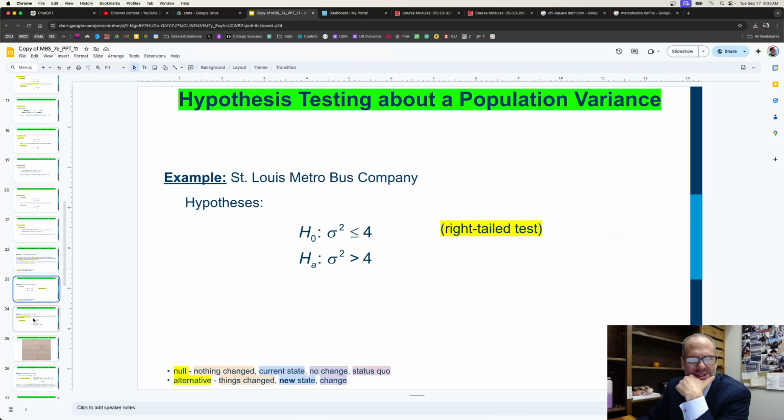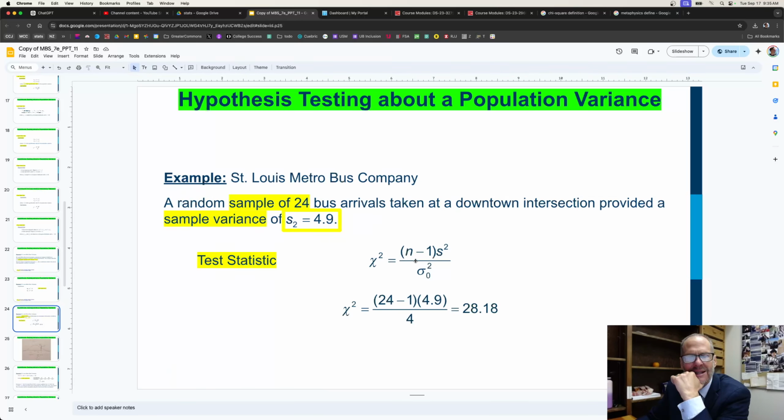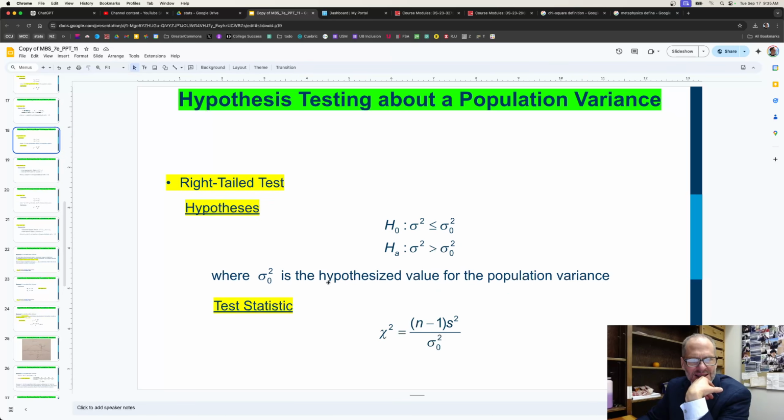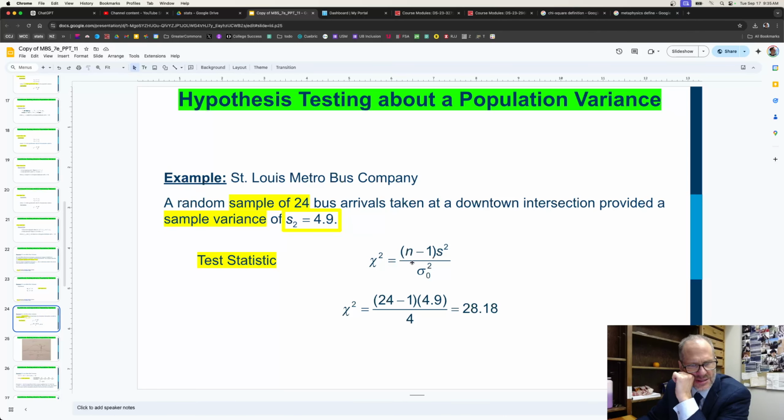So there's our hypothesis. And then when we conduct this test statistic, we put it into this formula here. Our sample size is 24, and our sample variance is 4.9. And then the hypothesized, that sigma subscript 0, so let me just go there. Here's our right-tailed test, and it's sigma squared subscript 0, which is the hypothesized value for the population variance. Here's the hypothesized value for the population variance. It's 4. So we get a chi-square of 28.18.